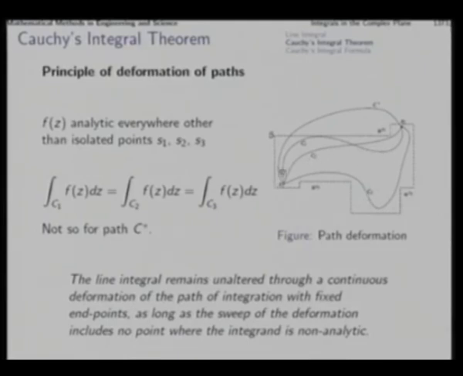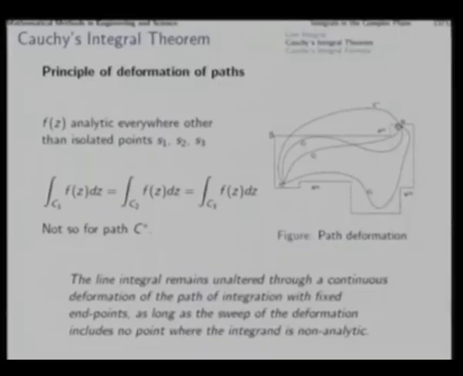That is, the line integral along C1, along C2, along C3 will all be the same, because they fall within the domain that does not enclose the non analytic points. On the other hand, the same will not be true for a path C star, because if you want to change from C1 or C2 to C star through continuous deformation, the deformation will sweep through this point.